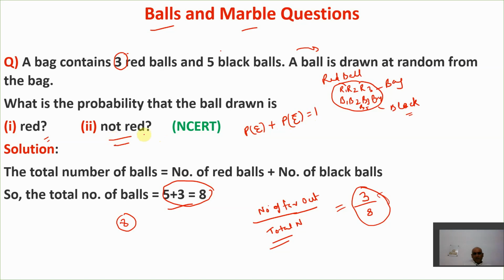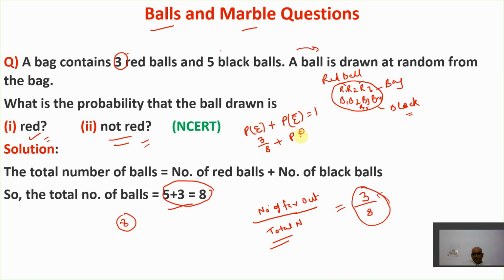And we need to find it for not red. Just now we have found it for red. So let's say the event here is red, and for red we found 3 by 8. This is the probability of getting a red ball from a bag. And the probability of getting a not red ball: this is red, this is not red.